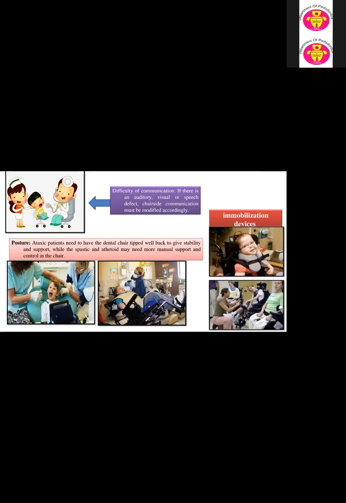We have to keep such patients in the midline of the dental chair, not right or left. If they want to feel relaxed and comfortable, we should give some pillows and cushions behind them.